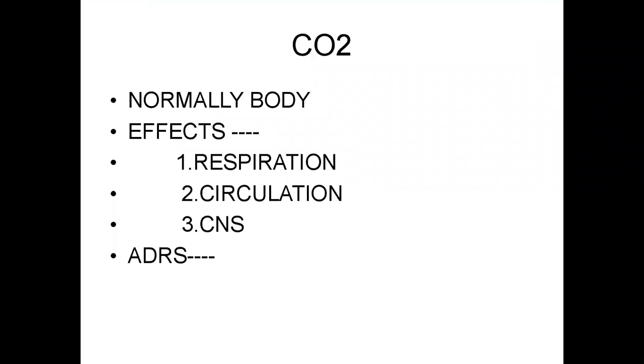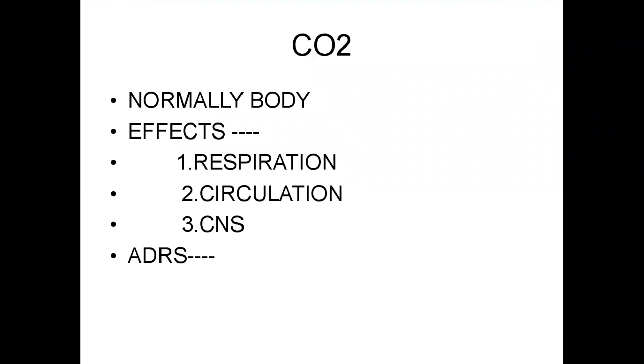First one, effect on respiration. Carbon dioxide acts directly on the brainstem, so it stimulates respiration. The second mechanism of stimulation is stimulation of peripheral chemoreceptors.